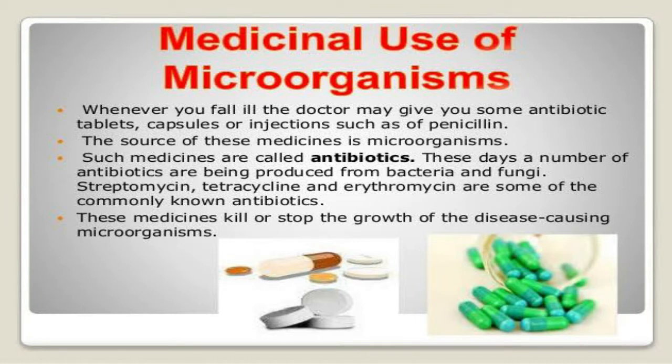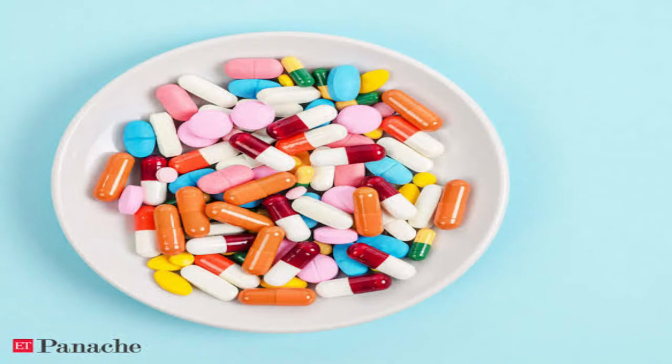Medicinal use of microorganisms. Whenever you fall ill, the doctor may give you some antibiotic tablets, capsules, or injections such as of penicillin. The source of these medicines is microorganisms. These medicines kill or stop the growth of the disease-causing microorganisms. Such medicines are called antibiotics. Penicillin is the first antibiotic, discovered by Alexander Fleming in 1929. Antibiotics are manufactured by growing specific microorganisms and are used to cure a variety of diseases.